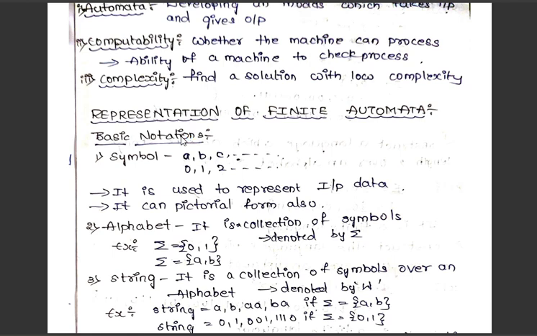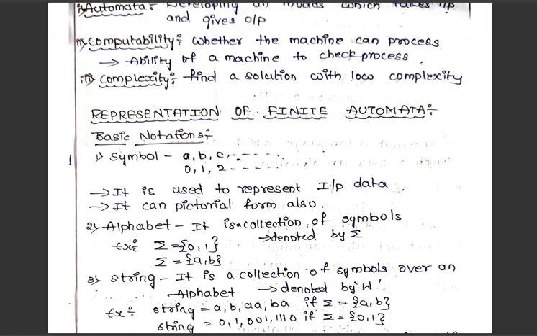It can be A, B, C, or 0, 1, 2, 3. It can be anything, like any symbol. It is used to represent the input data. To represent the input data, we will be representing that input data with some symbols. It can be A, B, C, D or 0, 1, 2 or some special characters also. We can use uppercase characters or lowercase characters also, alphabets, yes or no. It can be any type of symbol to specify the input data.